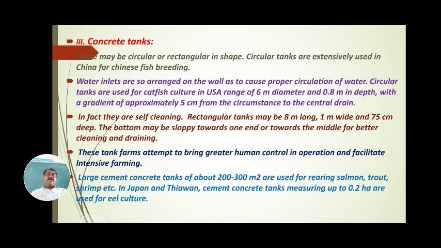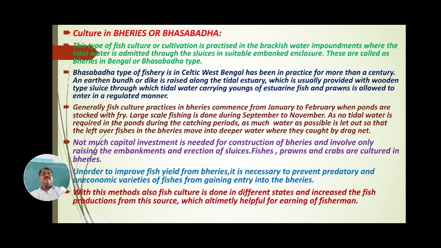In Japan and Taiwan, cement concrete tanks measuring up to 0.2 hectare are used for eel culture. Abundant eel culture is performed in Japan and Taiwan, and maximum eel fishes are cultured there. These tanks, measuring up to 0.2 hectare area, are extensively used for culture of eel fishes. All these are the culture in tanks.